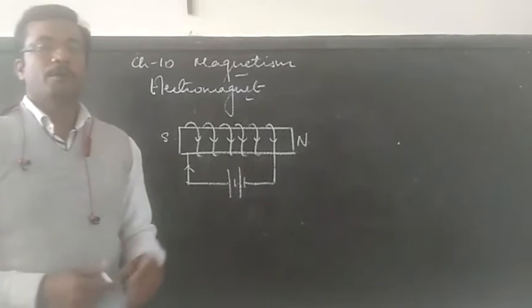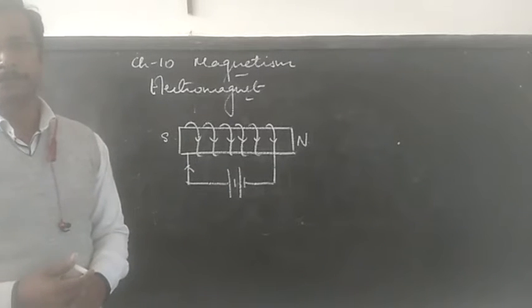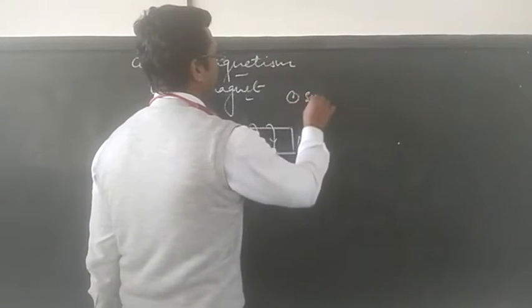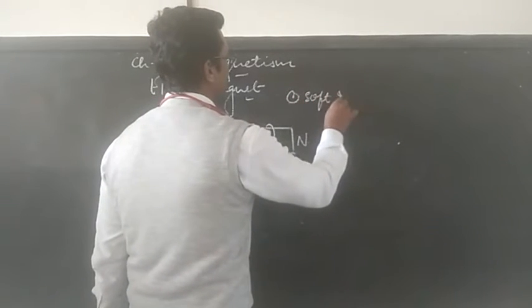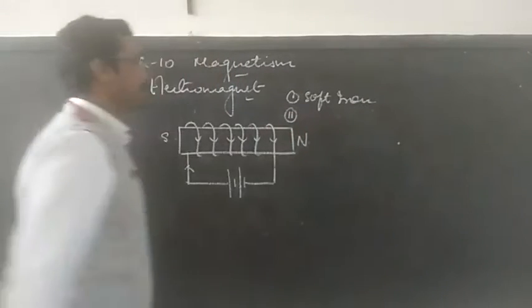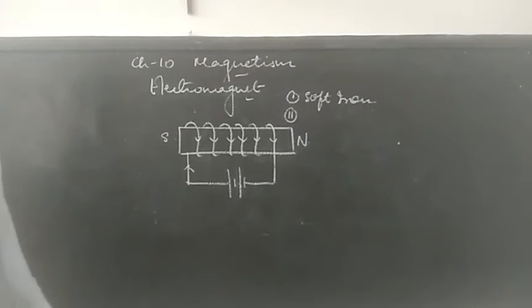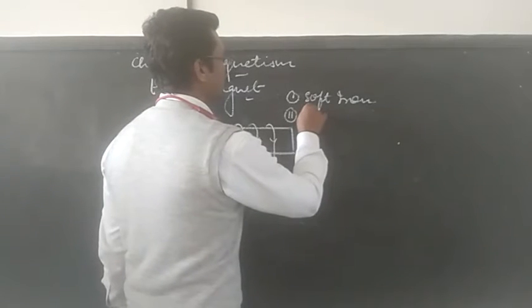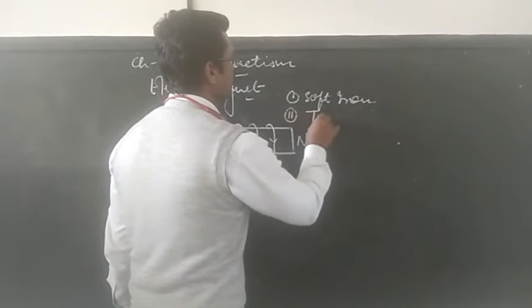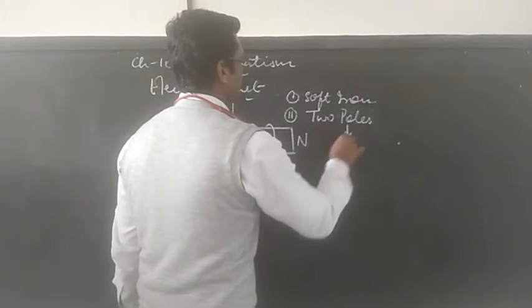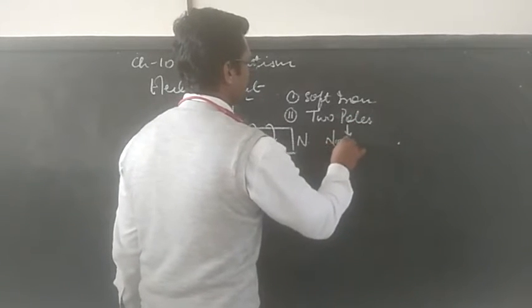Now, what are the important facts about electromagnet? First is that electromagnet is made from soft iron. Second is that it will have two poles, that is north and south.